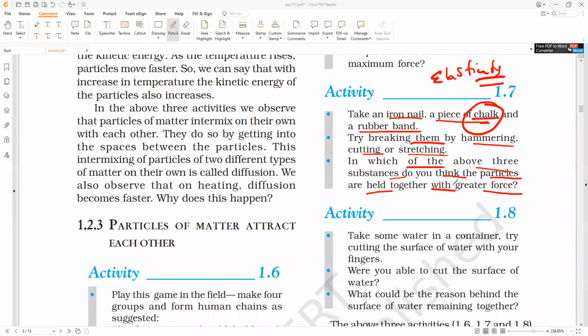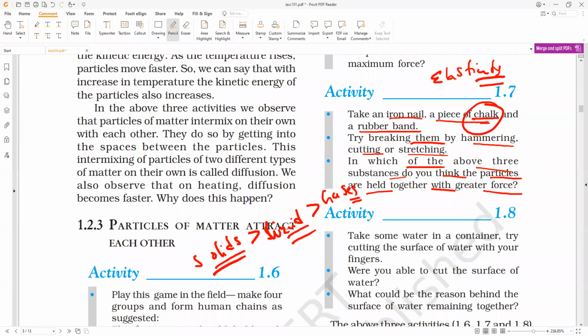Next, from this I can conclude who has greater force of attraction. Solids have greater force of attraction compared to liquids, and compared to liquids, gases have less force of attraction. Compared to gases, liquids have greater force of attraction. Compared to liquids, who has the highest force of attraction? Solids. Simply, solids. That is what you have to remember. Is it okay, guys?